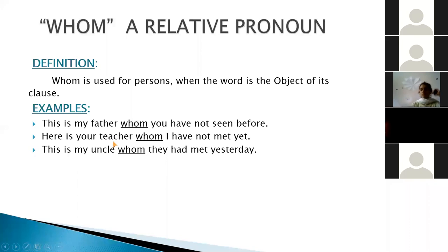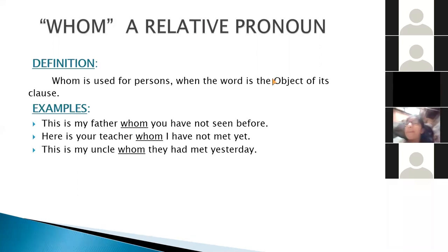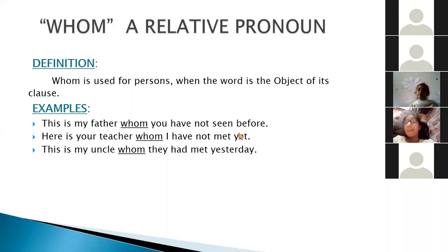Next example is, here is your teacher whom I have not met yet. It means whom is used to show about the teacher that I have not met her yet. Okay, it is showing the relation. This is my uncle whom they had met yesterday. Again, here you can see that whom is used for the uncle, and it is showing the relation that they had met him yesterday.